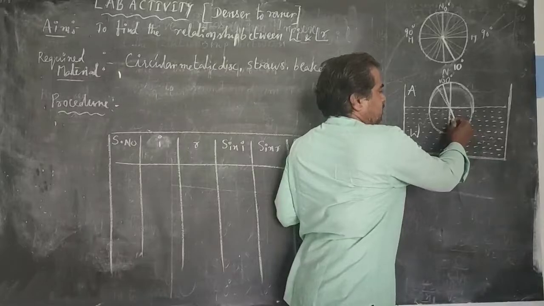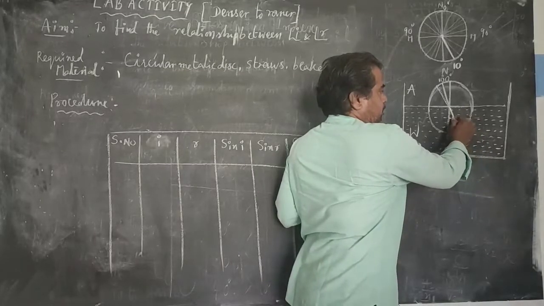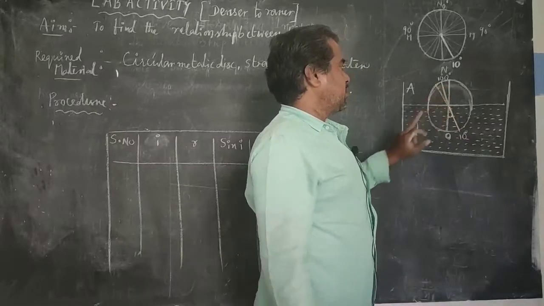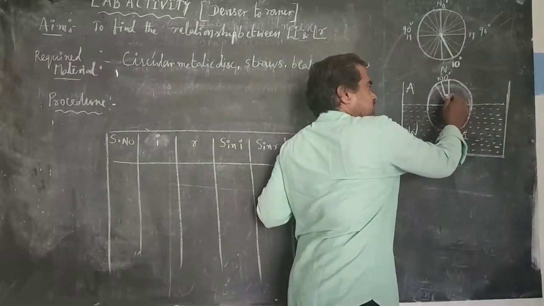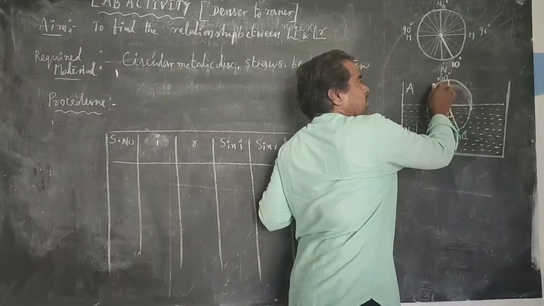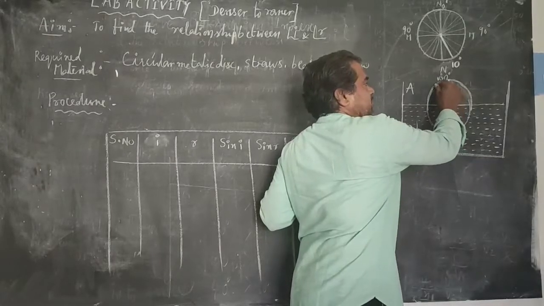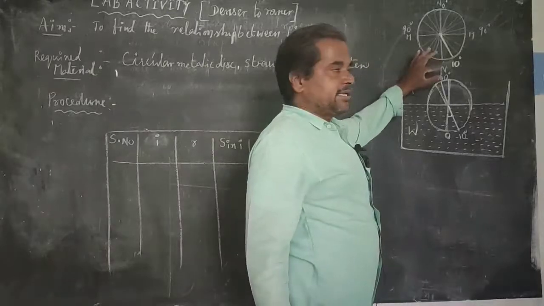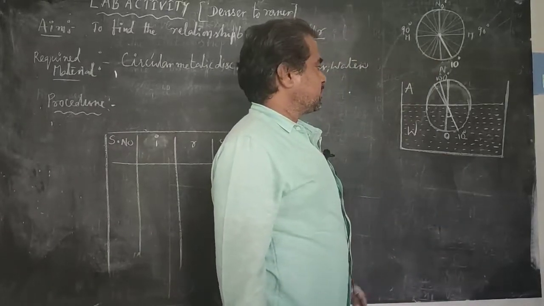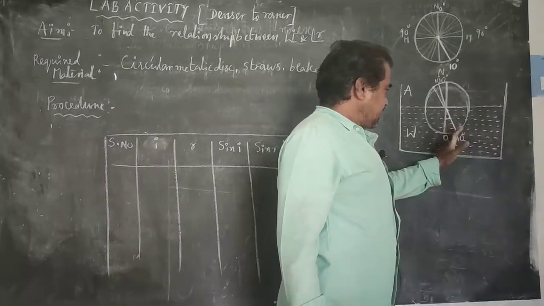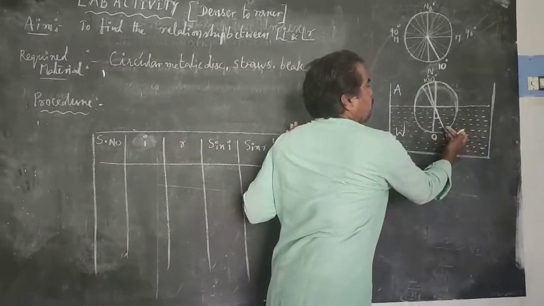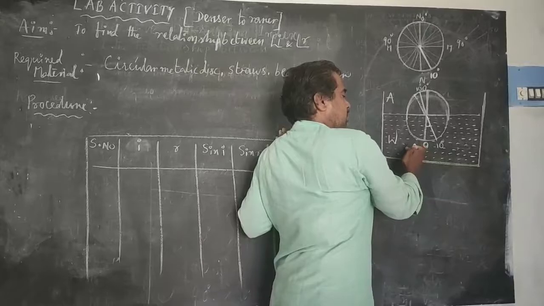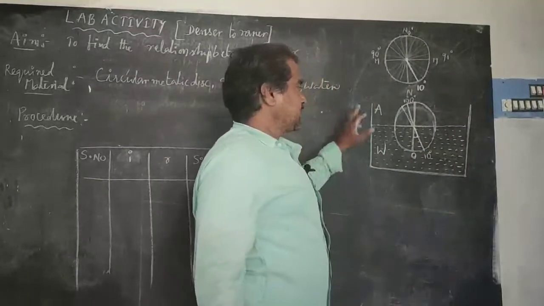We already know that the first straw is put at 10 degrees angle. Find the straw which is outside of the water and find the angle between the straw and this normal. It must be greater than 10 degrees. How can you say that? Because here light passes from water to air. The refractive index of the water is nearly 1.33.